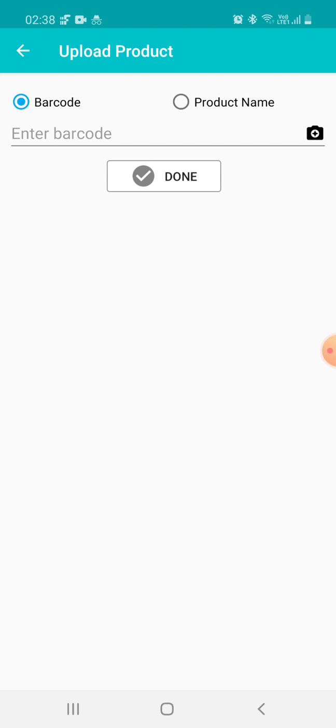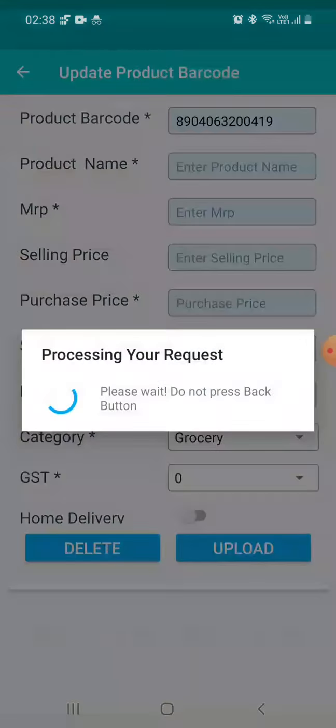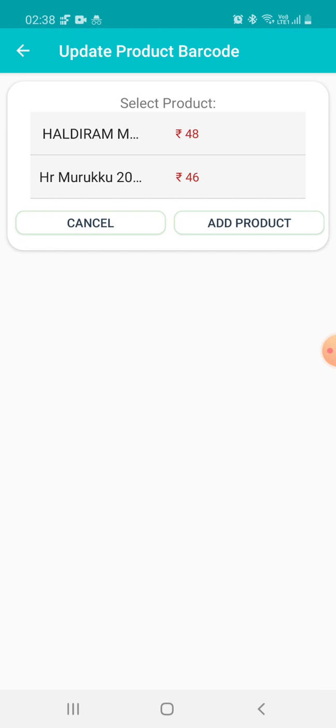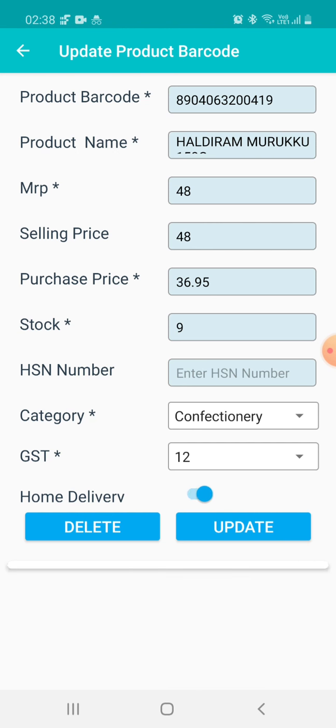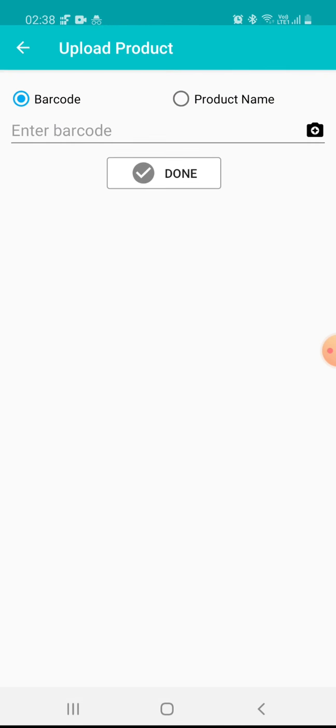Also, by phone we can see how we can continue with the billing. We'll click on barcode and there's a camera button. We'll click on it. Once we have clicked on the camera button, this is how a barcode is scanned. If there are multiple entries for the same barcode, this is what comes onto your screen. You'll select the product. If you want to make any changes or updates, you can do it at this point. We'll go back.